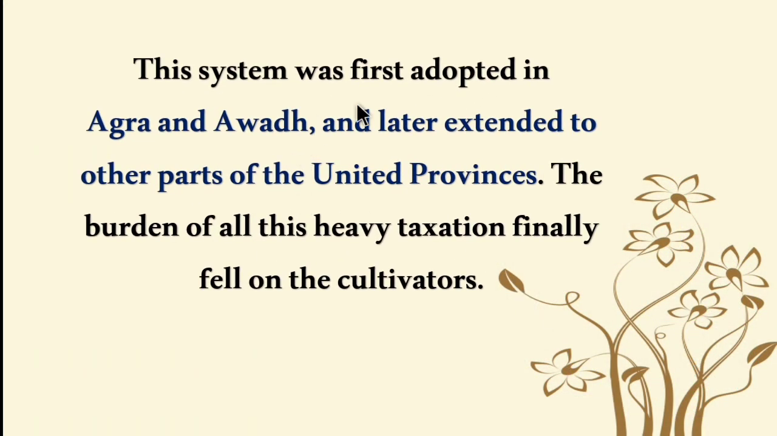This system was first adopted in Agra and Oudh and later extended to other parts of the United Provinces. The burden of all this heavy taxation finally fell on the cultivators. So, the burden of all the taxes fell on the cultivators, that is farmers.